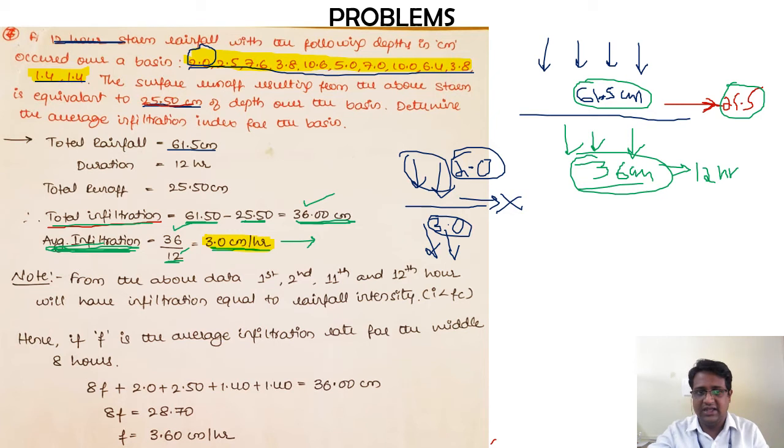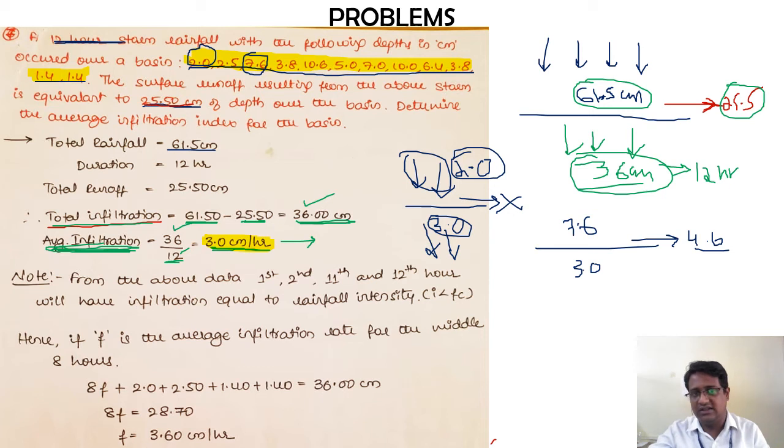Similarly, if I take the third hour, 7.6, so if the amount of rainfall occurring is 7.6 and the amount of infiltration is 3, then the runoff generated over here is 4.6. I hope you got this point.